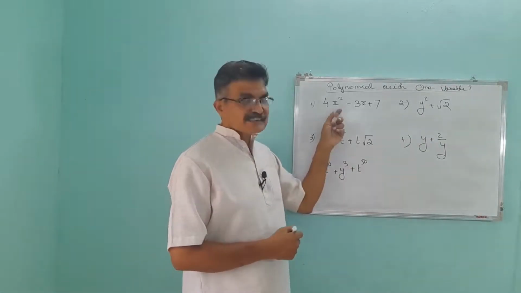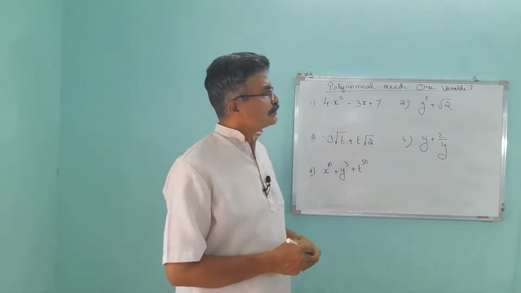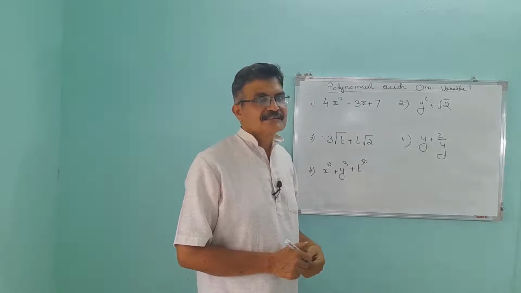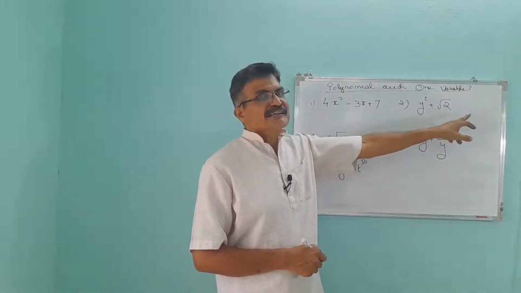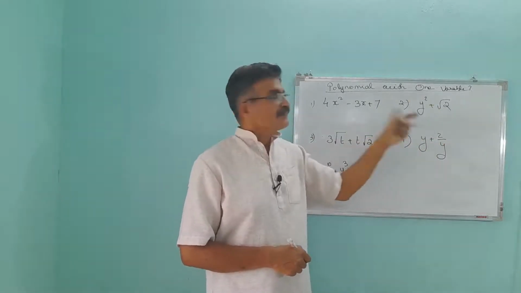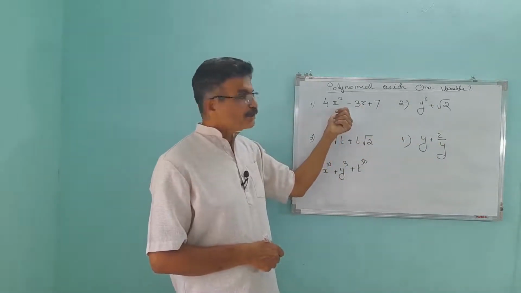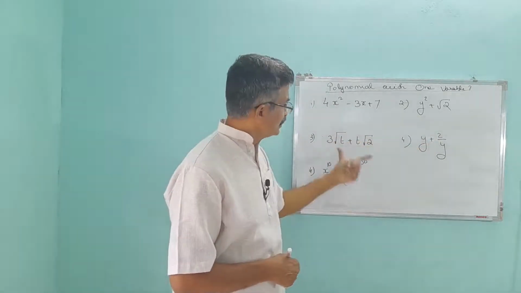Whether this y square plus... How can we represent this polynomial? P(x). Okay, right. P(x) is equal to y square plus root 2. Yes, this is only root 2. No variable is there. What's the degree here? 2. What's the degree of the polynomial? 2. Quadratic polynomial. This is also a polynomial.